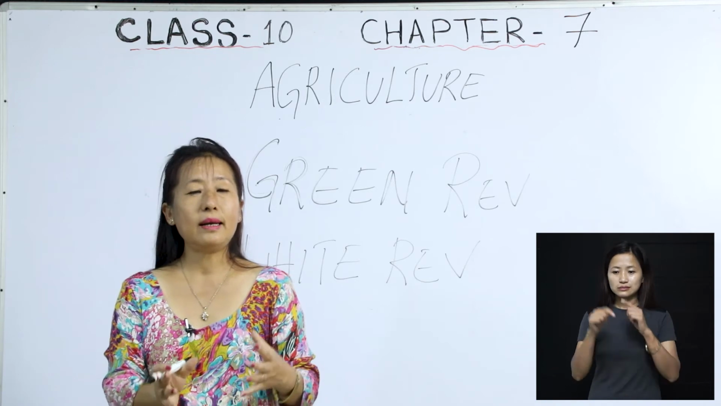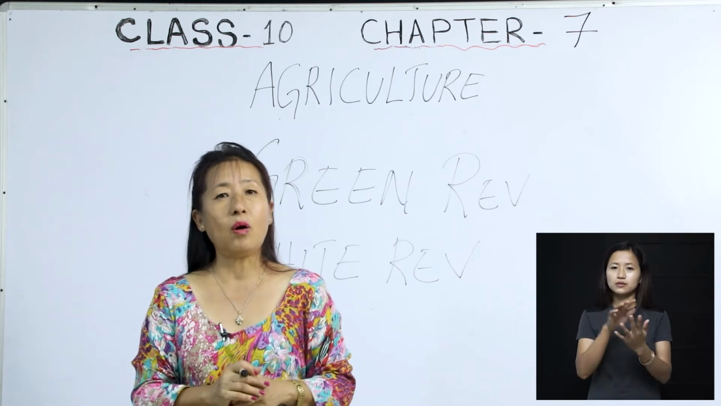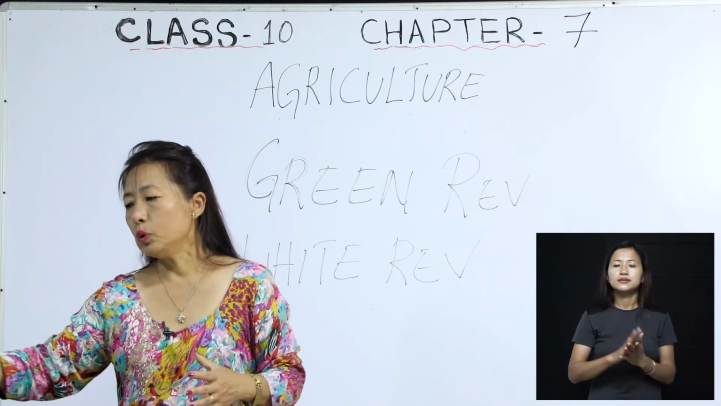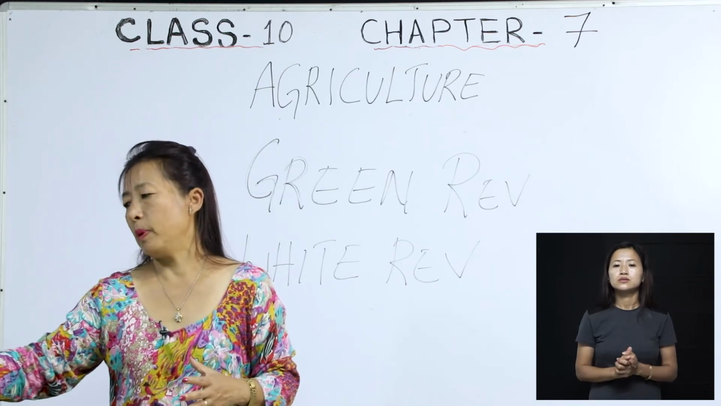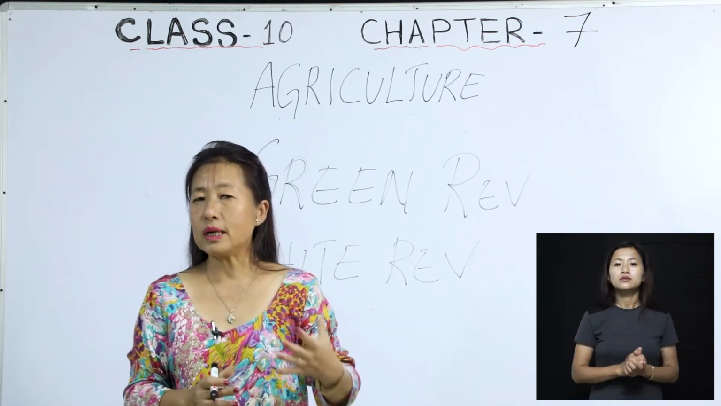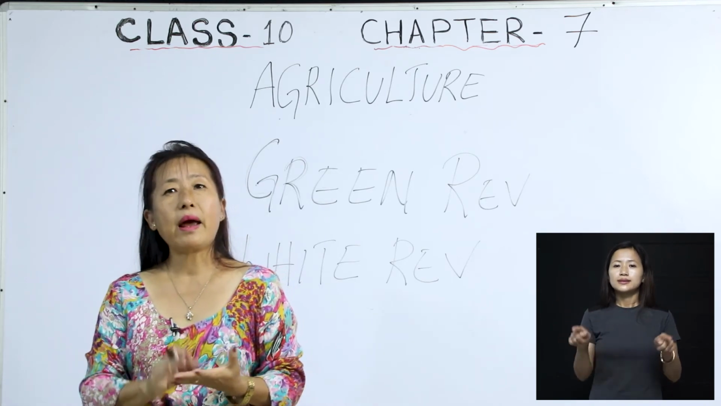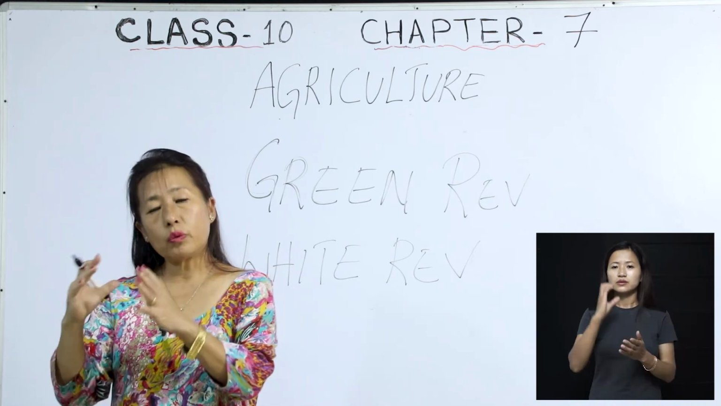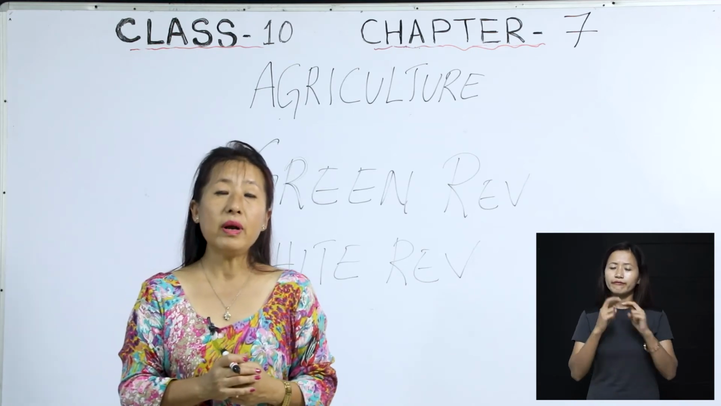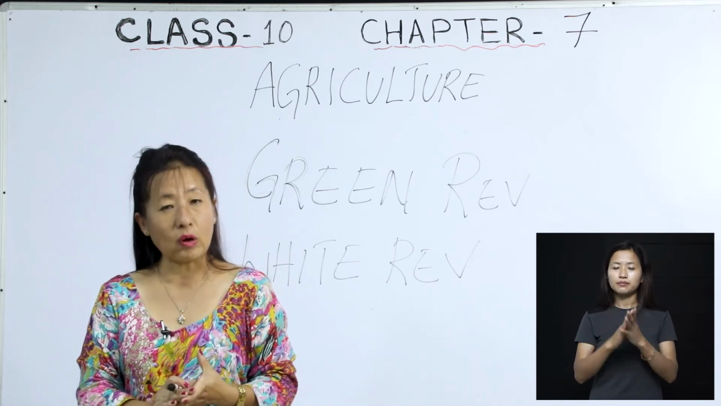Then we have also discussed that in this chapter we are focusing mainly on India's agriculture. Regarding India, two-thirds of India's population is engaged in agriculture. India is also called an agricultural country. All this shows that agriculture is very, very important for India, and that is why it is also called the backbone of India's economy.